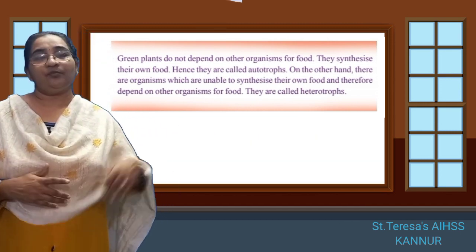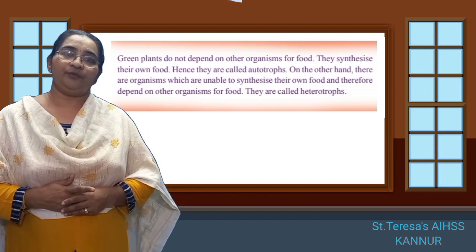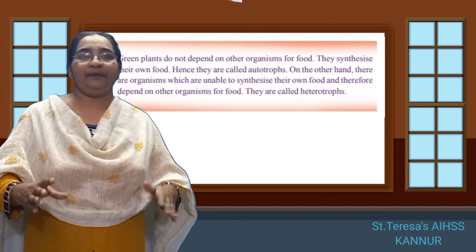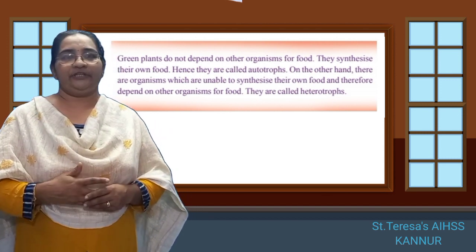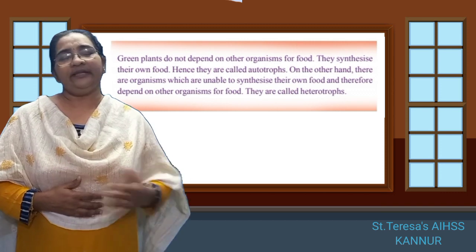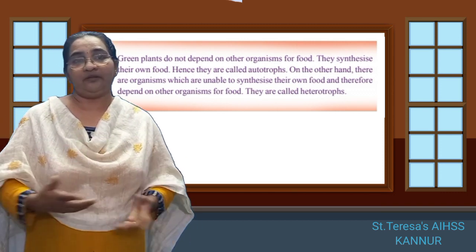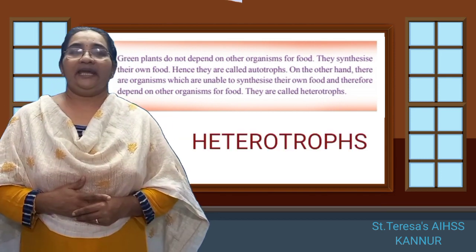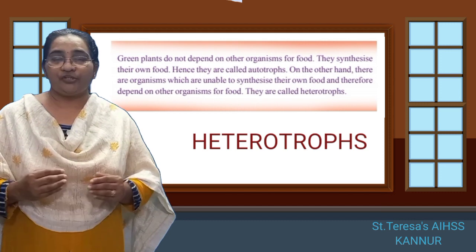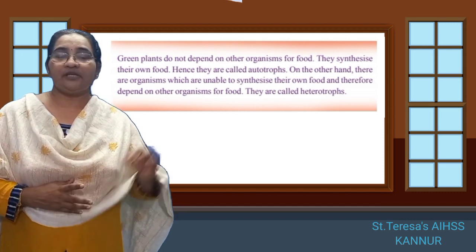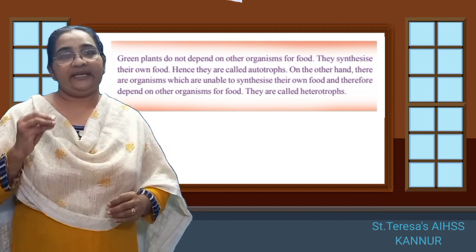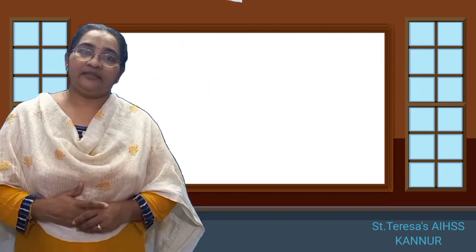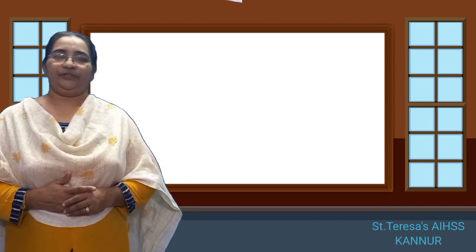So on the other hand, what do the other organisms do? Yes, all the other organisms except the plants depend on others for their food, isn't it? All the other organisms, including human beings, depend on plants and animals for our food. So we are called heterotrophs. So what are autotrophs? Autotrophs are organisms who prepare their own food, and heterotrophs are organisms who depend on other organisms for their food.